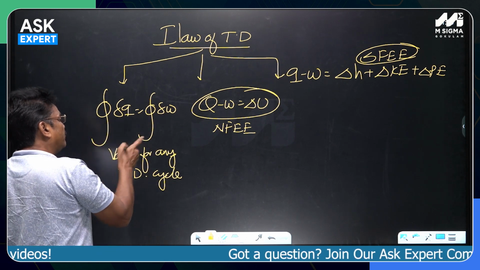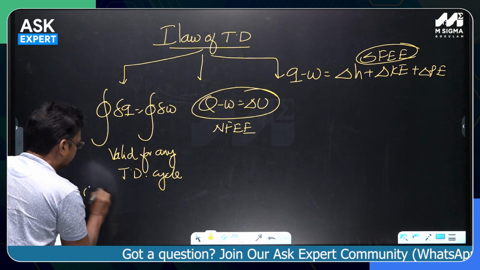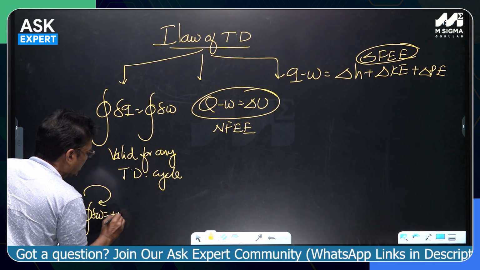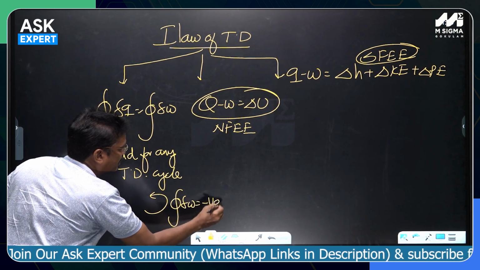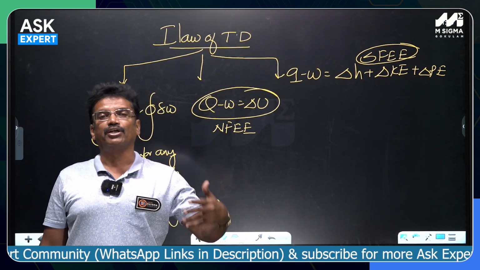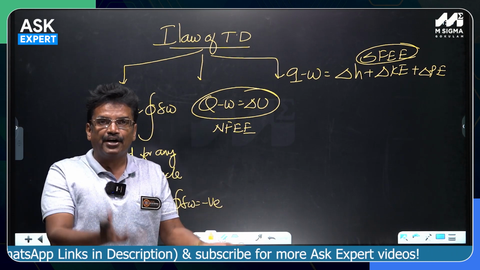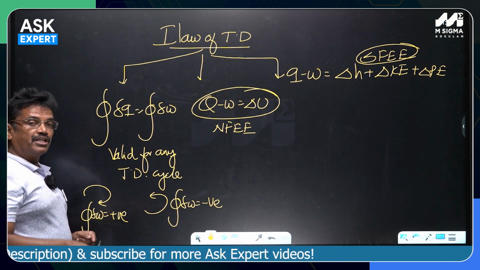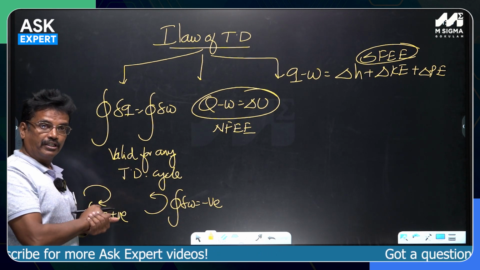This is valid for any thermodynamic cycle, I said. If the cycle is a work producing cycle, the cyclic integral of delta W will be positive. If you take an anti-clockwise cycle, the cyclic integral of delta W will definitely be negative; it is a work absorbing cycle. Work absorbing cycles are maybe a refrigeration cycle or a heat pump cycle. They require work input, without which they can't transfer heat from low temperature to high temperature. Therefore, whether it is a refrigeration cycle, a heat pump cycle or a heat engine cycle, it may be reversible or irreversible.